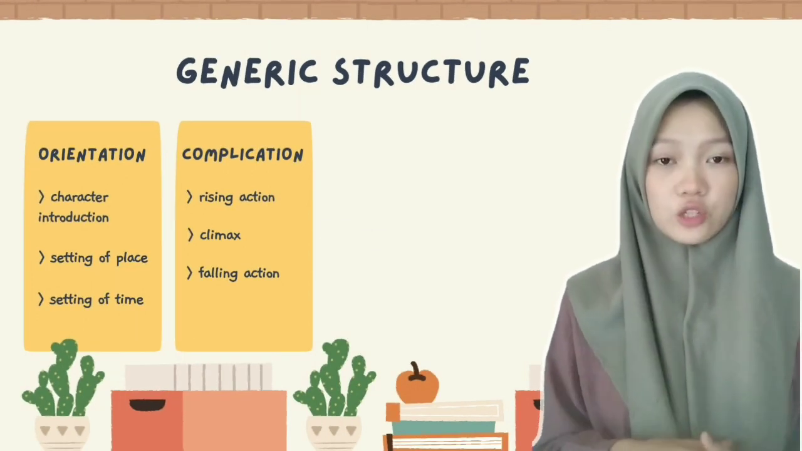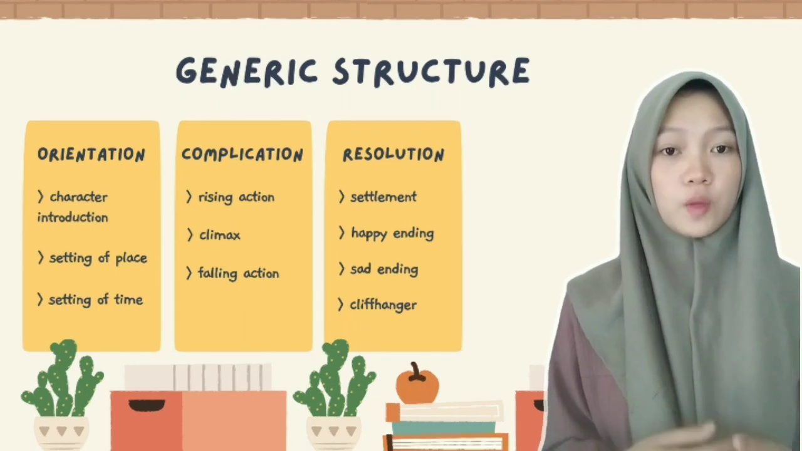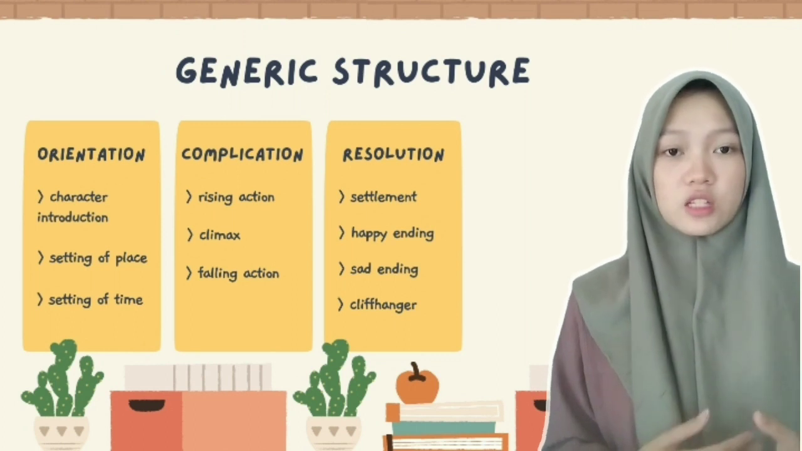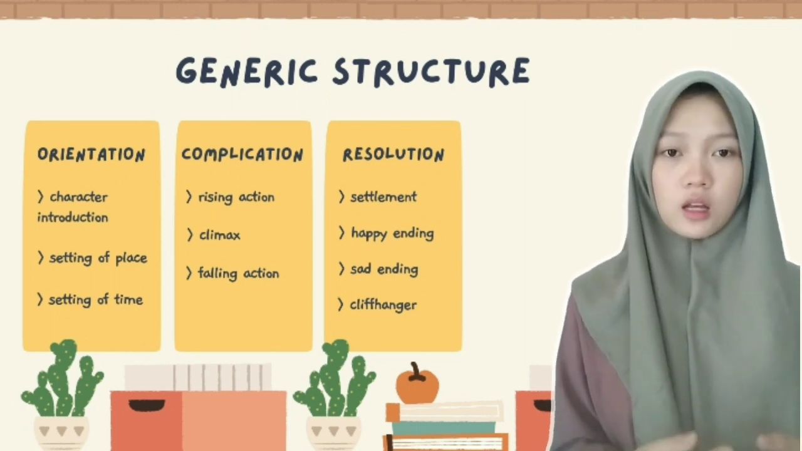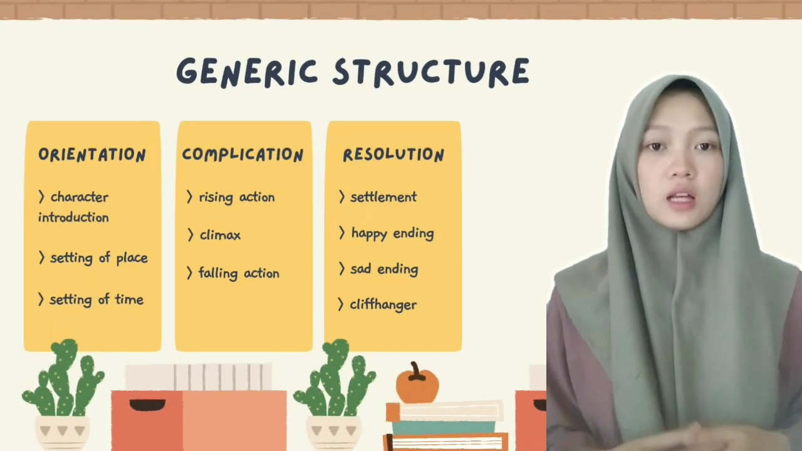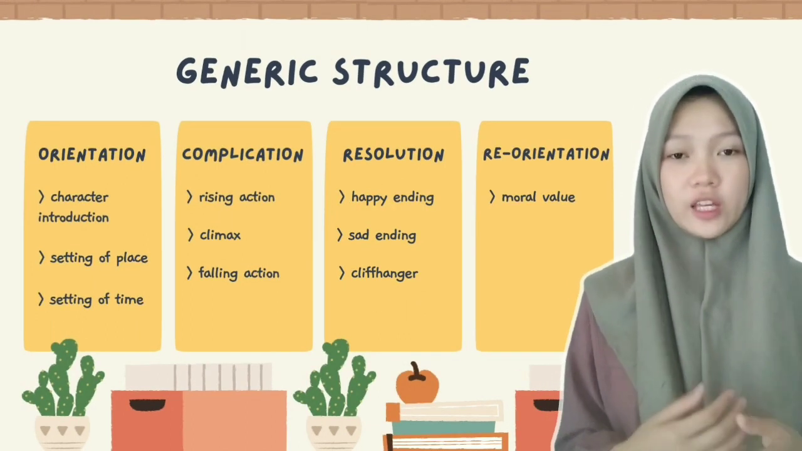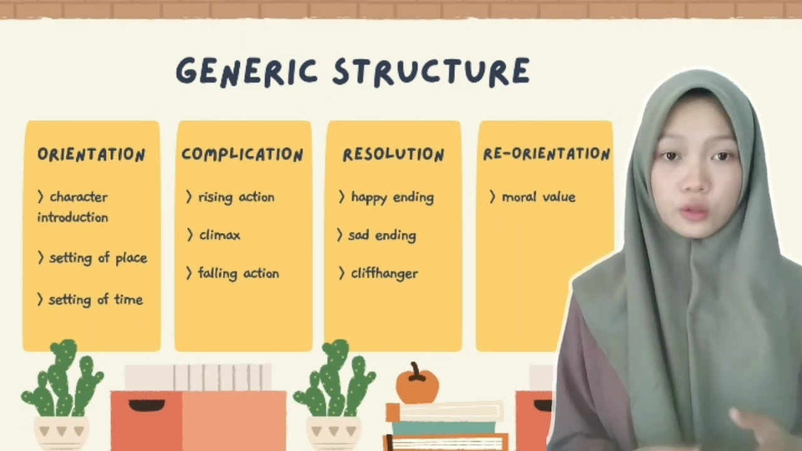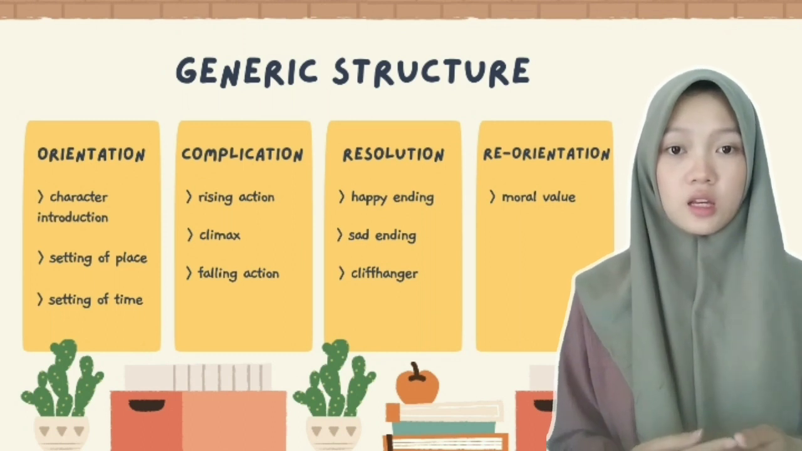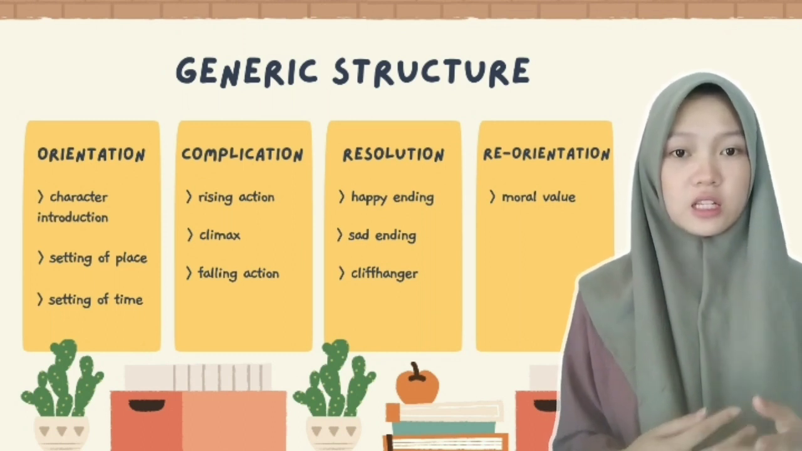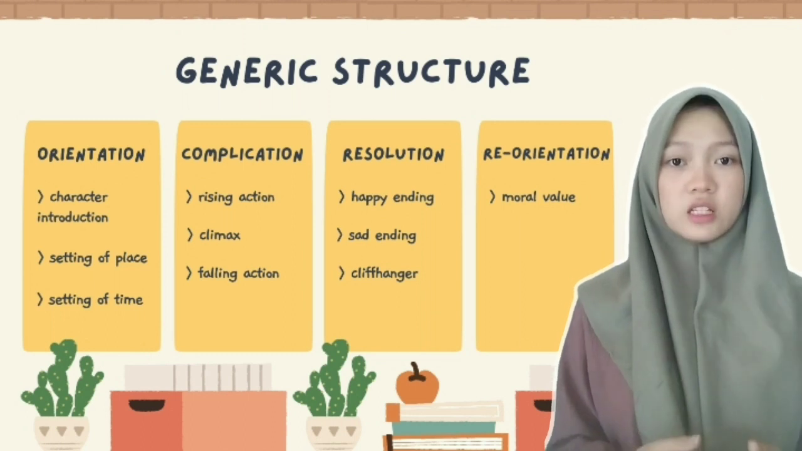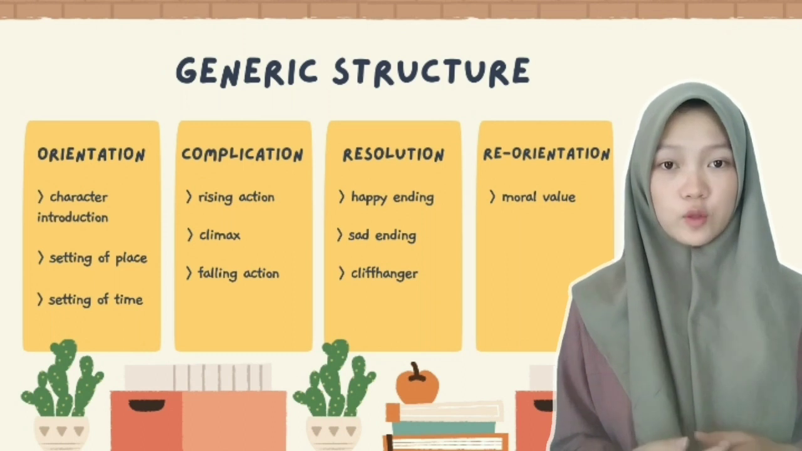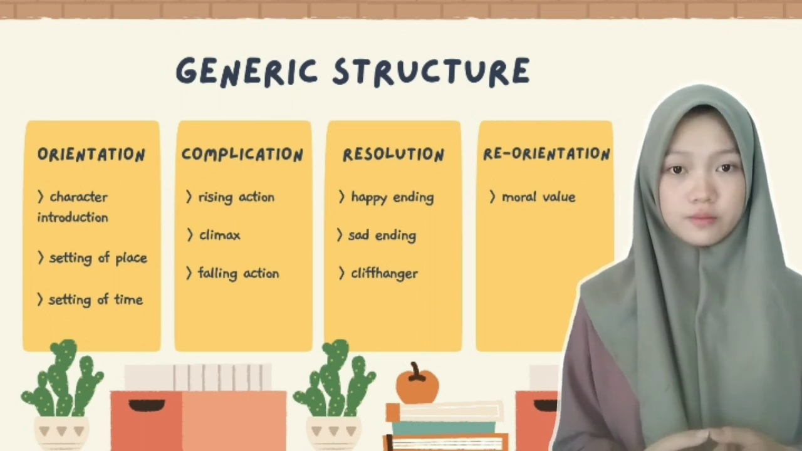The third is resolution. This section contains the completion of complications and the end of a narrative text story. A story can be closed with a happy ending, a sad ending, or a cliffhanger. The last is reorientation. The last part of the narrative text structure usually contains conclusions, moral messages, or changes of the characters at the end of the story. This reorientation is optional because it doesn't always have to be present in a narrative text.